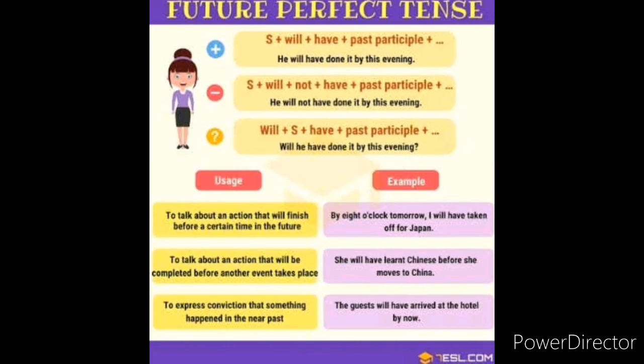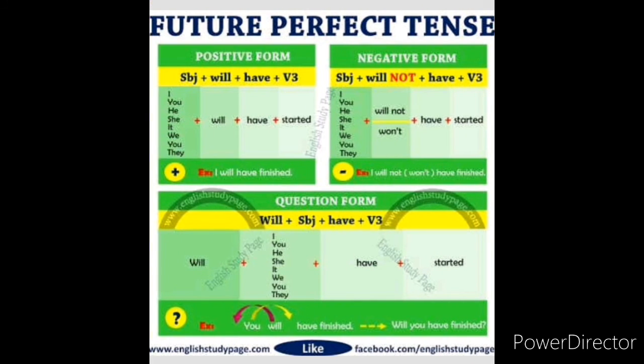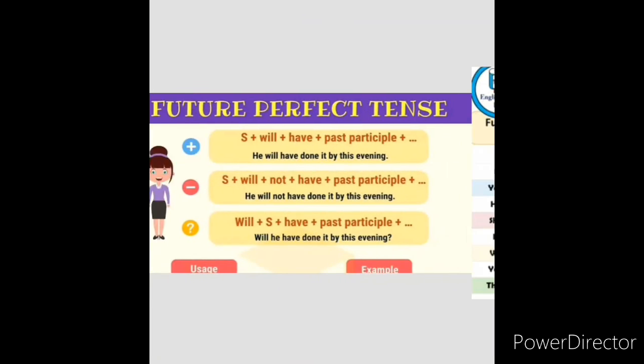Future perfect tense is subject plus will plus have plus past participle, that we have already seen. For a positive sentence: he will have done it by this evening. For negative: he will not have done it by this evening. For a question, you have to add a question mark, and that is necessary. The positive form, negative and question forms are all there.